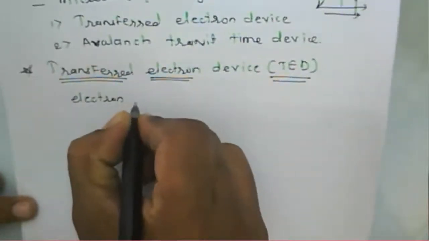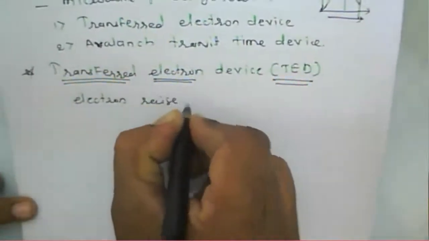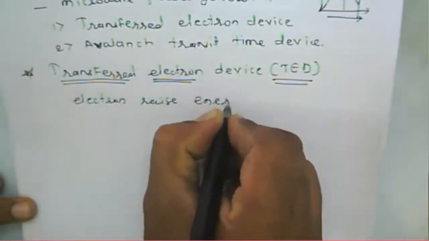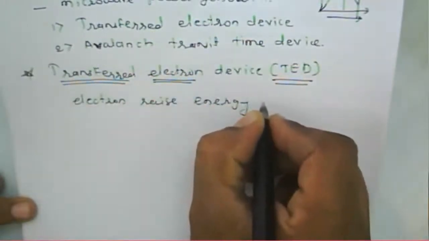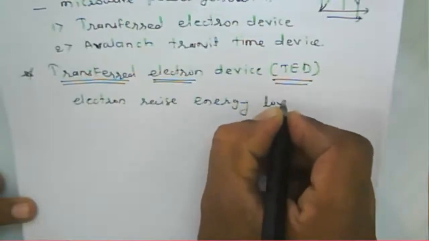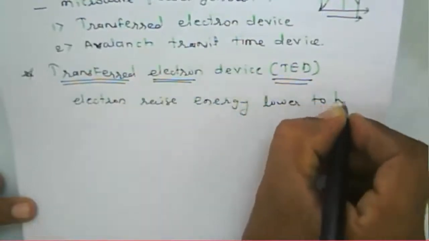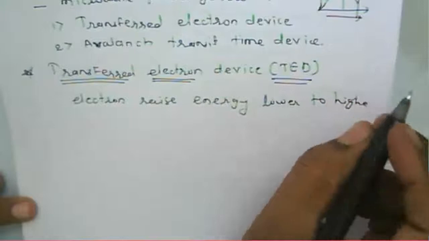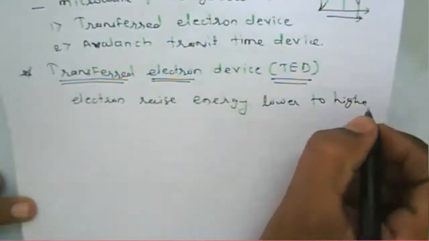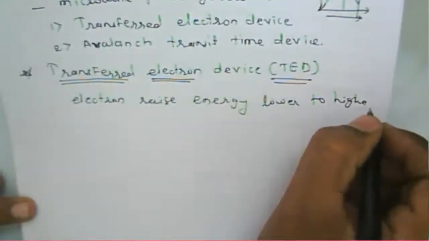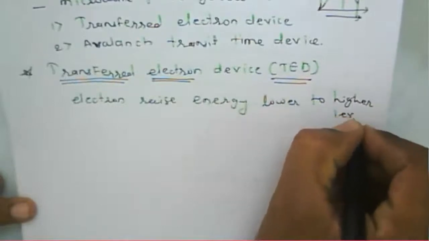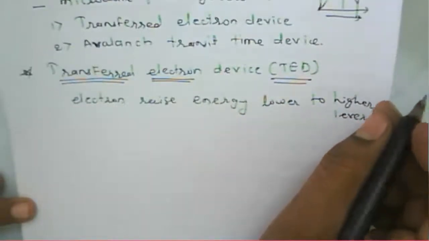That is a transfer of the electron from a lower energy level to a higher energy level. That is what is called a transport device, or a transport electron effect, because the electron transfers from its lower energy level to the higher energy level.